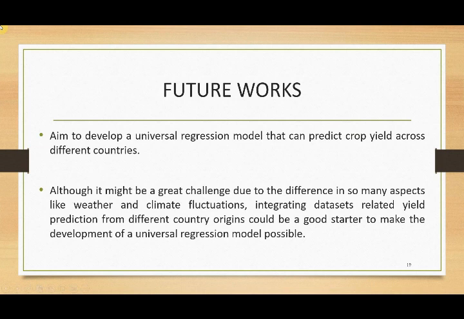For future research, we aim to develop a universal regression model that can predict crop yield across different countries. Although it might be a great challenge due to the difference in so many aspects like weather and climate fluctuations, integrating datasets related to yield prediction from different country origins could be a good starter to make the development of a universal regression model possible. The parameters such as pesticide, average rainfall, and average temperature will be adjusted to identify the performance of the model in different conditions.